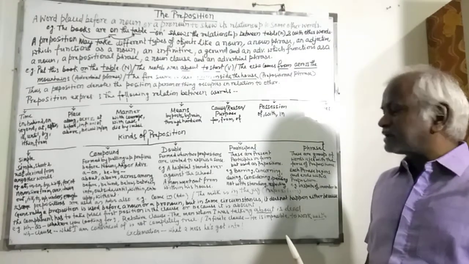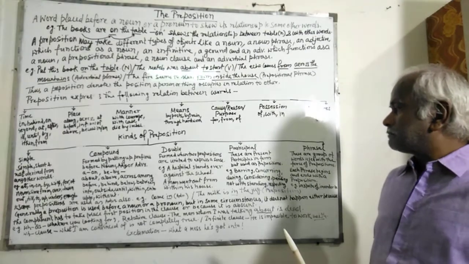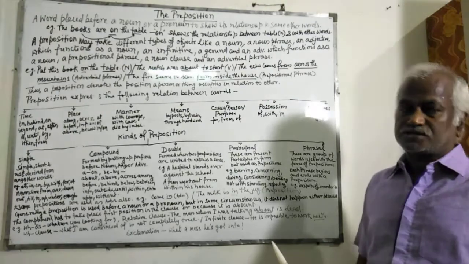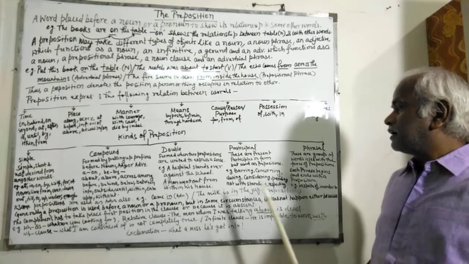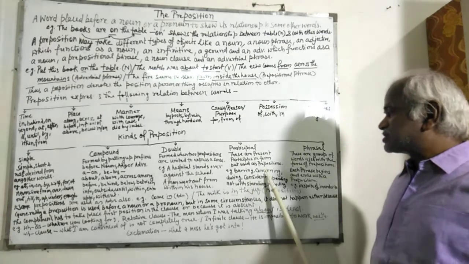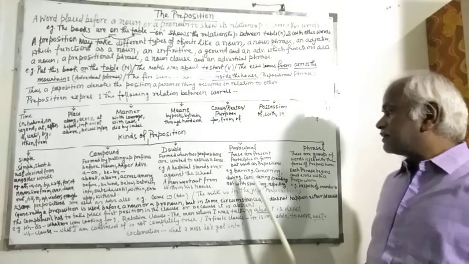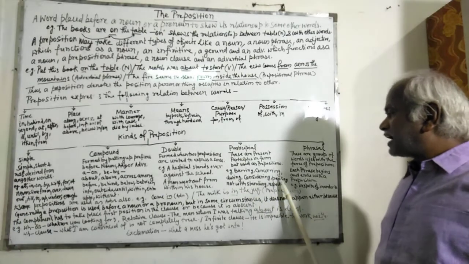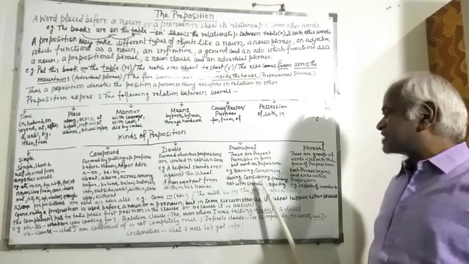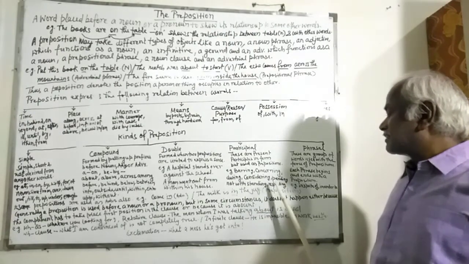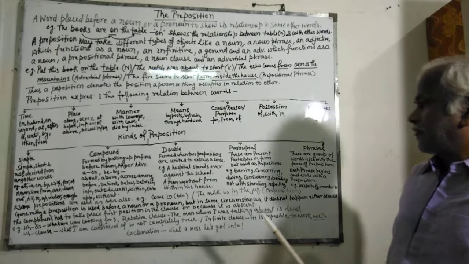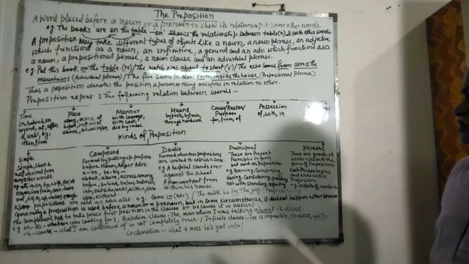Next is participial preposition. These are present participles in form but used as prepositions. For example, bearing, concerning, during, considering, pending, notwithstanding, respecting, etc. Last, phrasal preposition.